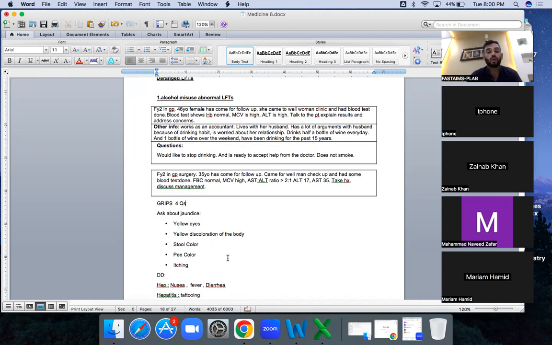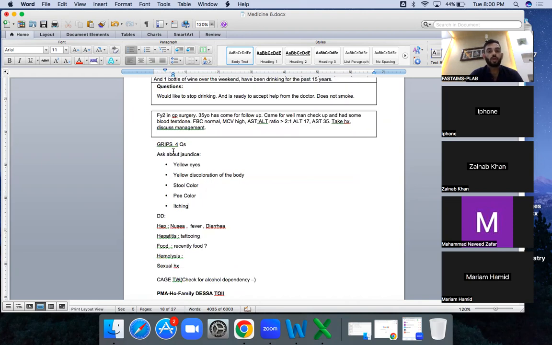Then ask about jaundice. Why is the ALT raised? You need to ask the jaundice questions: yellow eyes, yellow discoloration of the body, stool color, pee color, and itching. Ask these five questions in any of these scenarios. After asking, then rule out the differential diagnoses.